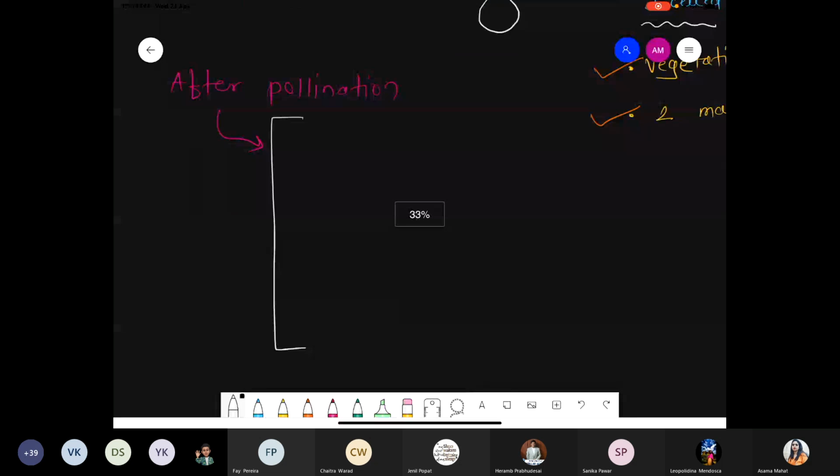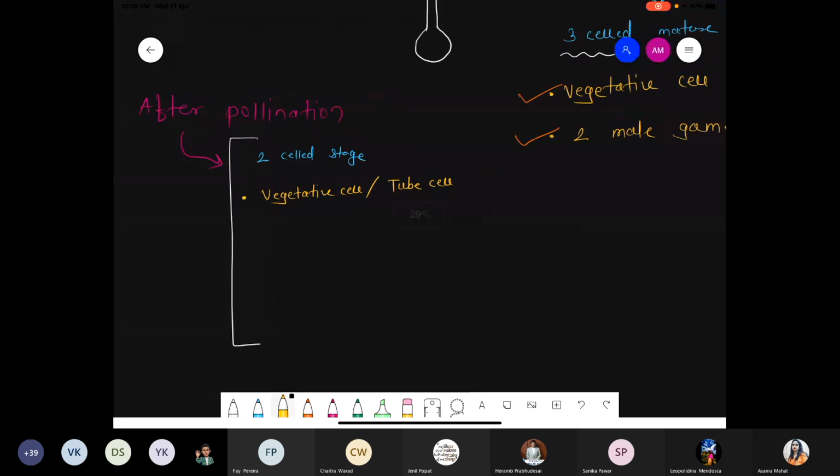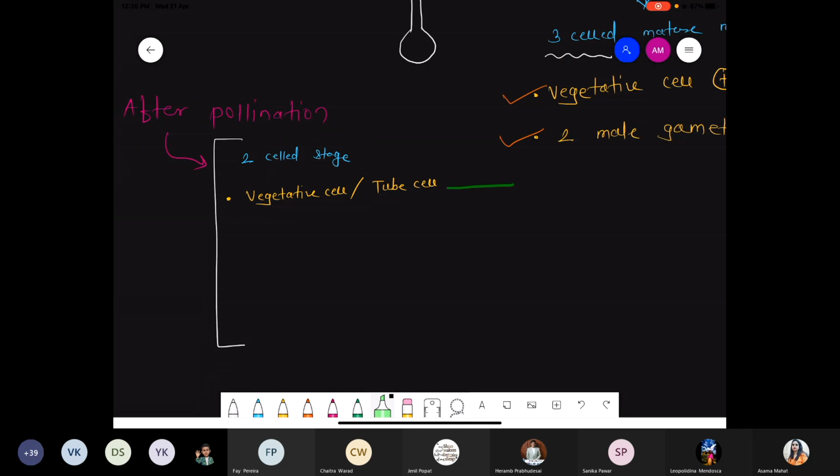Now what happened? There is some event that will occur at the two-cell stage. Here, at the two-cell stage, there is the presence of the single vegetative cell, which is large in size, and that vegetative cell is also called the tube cell. Why tube cell? Because such a vegetative cell or typical tube cell can further form the pollen tube. They can form the pollen tube during the fertilization process. That's what is called the tube cell, also called the vegetative cell.